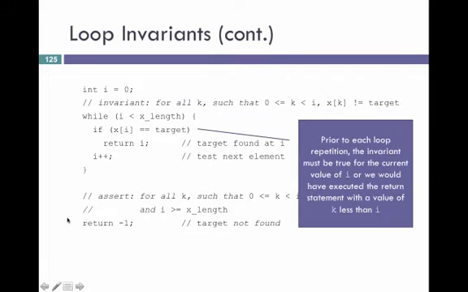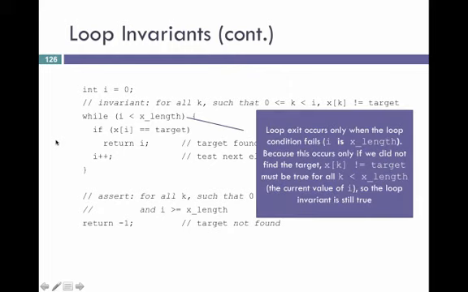And then prior to each loop repetition, the invariant must be true for the current value of i, or we would have executed a return statement earlier, for any k less than i. So the loop exit occurs only when the loop condition fails, when i is equal to x underscore length. Now this only occurs if we didn't find the target anywhere in the array. So x sub k not equal to target has to be true for all k less than x length, and the current value of i, which is x length. So the loop invariant is still true.